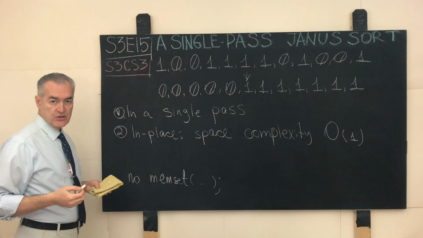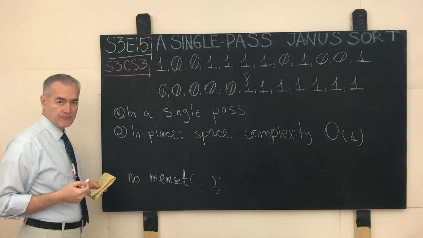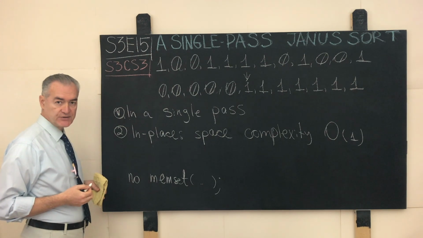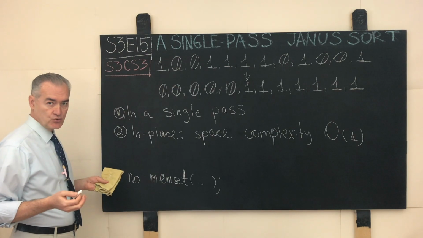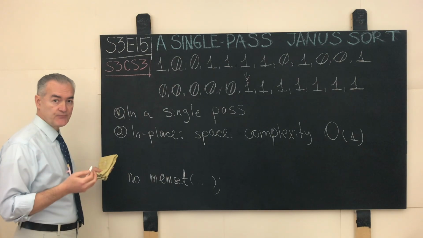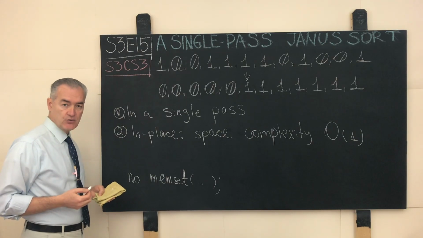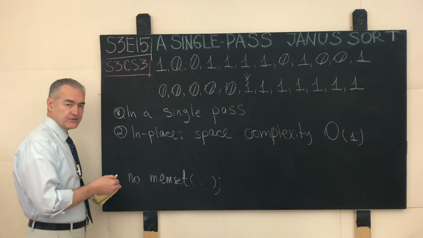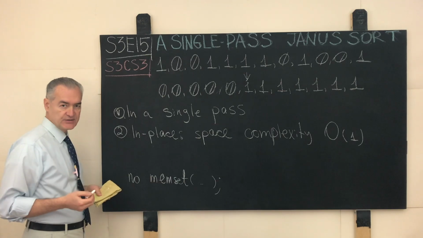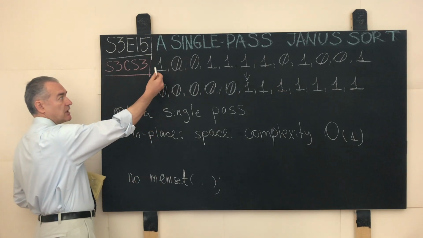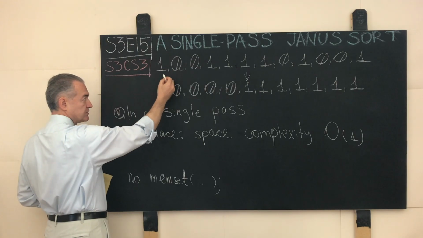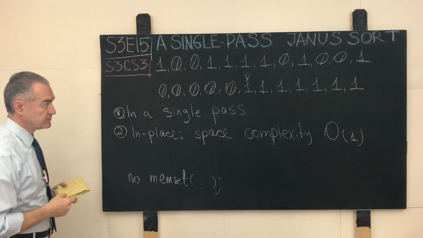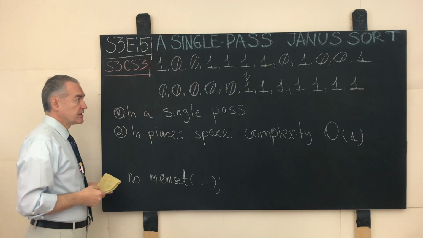And of course, it should be understood that this particular problem is encoded in such a way that the proverbial zeros and ones simply represent any two distinct types of objects. The objects in the array could be, for example, tomatoes and cucumbers. They could be triangles and hexagons. It doesn't really matter. The proverbial zeros and ones are an abstraction for two distinct types of objects.